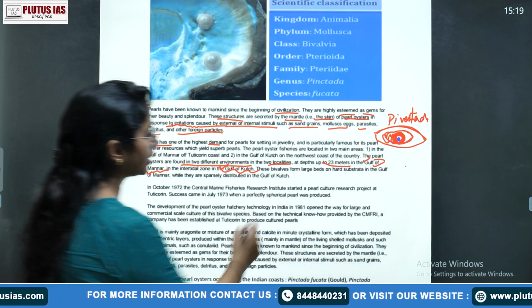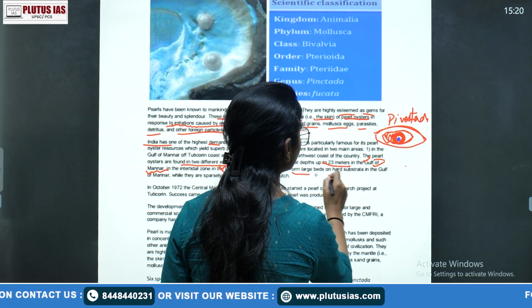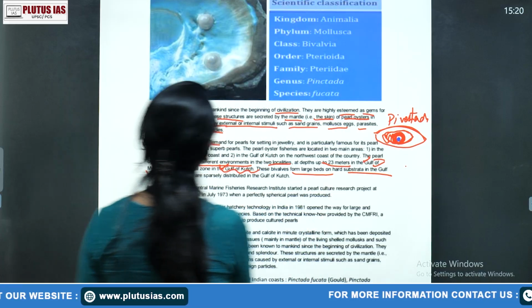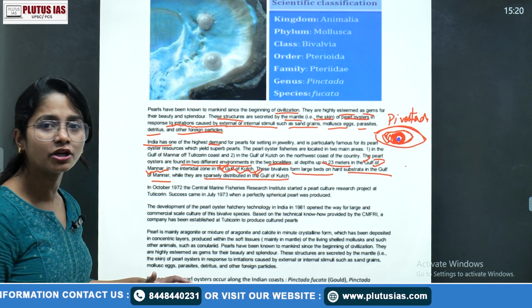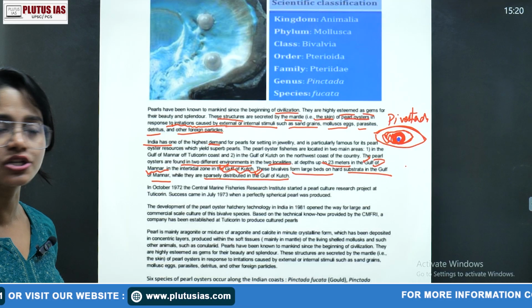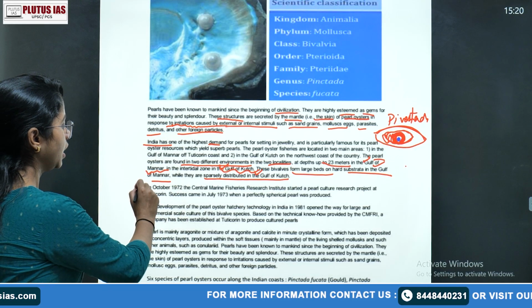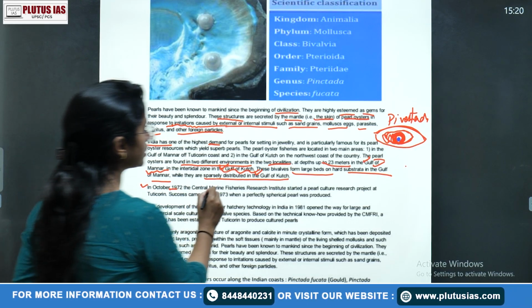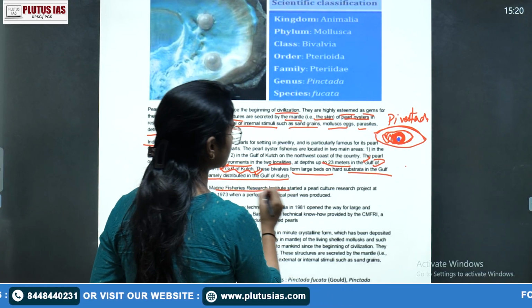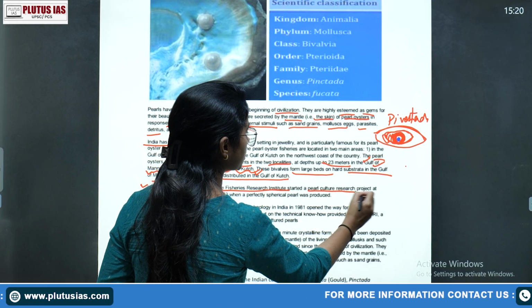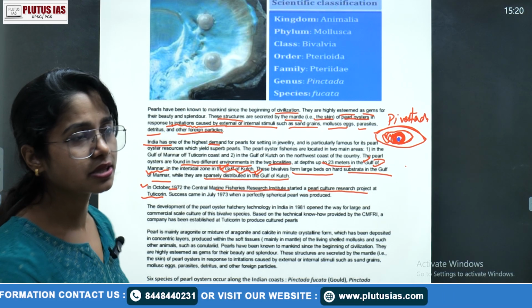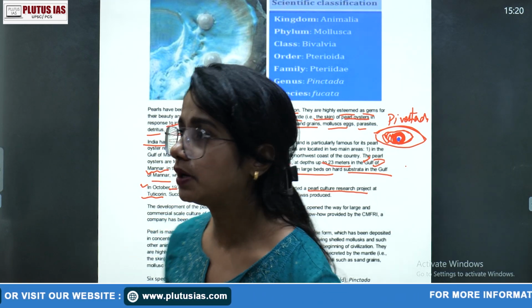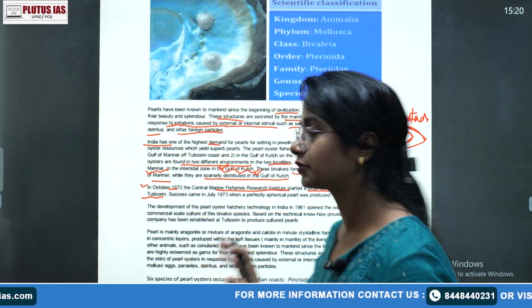These bivalves form large beds on the hard substrate in the Gulf of Mannar, while they are sparsely distributed in the Gulf of Kutch. This is something about the distribution, or the location, of the pearl animal. In October 1972, the Central Marine Fisheries Research Institute started a pearl culture research project at Tuticorin, and they got success in 1973. How the pearl culture started, this is something about that.